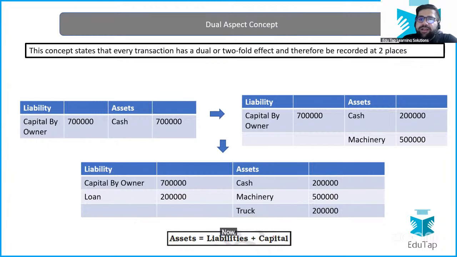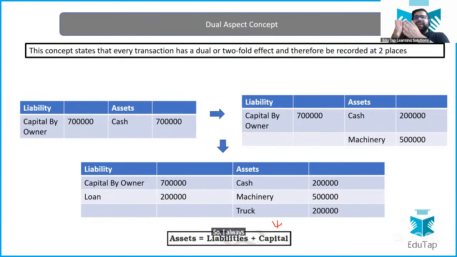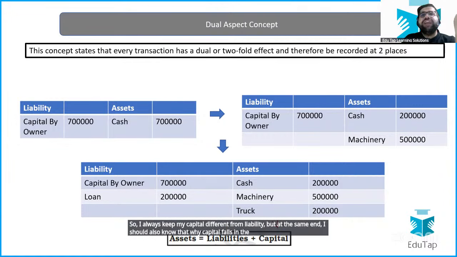Now, capital is considered over here separately. We all know that capital is not a true liability. It is just a liability because of the entity concept. But on liabilities, I pay interest also, which is not the case with capital. Right? On liabilities, I pay a certain amount of interest. But do I pay any interest on capital? No. So I always keep my capital different from liability. But at the same time, I should also know why capital falls under the heading of liability.